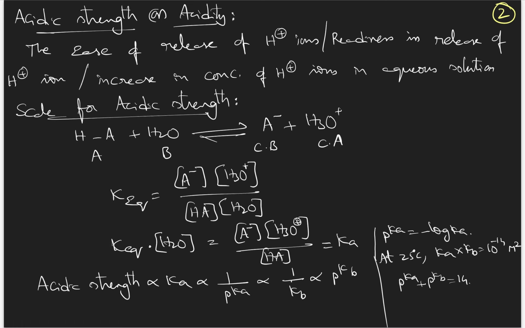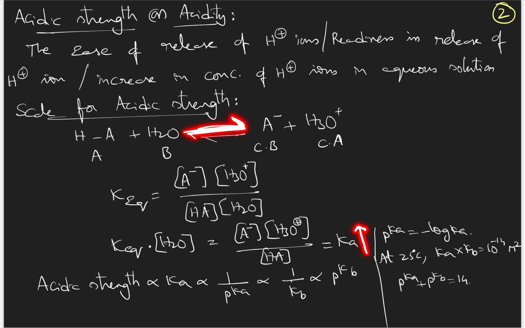Let us come back to this equilibrium reaction. If the equilibrium is more in the forward direction, what will happen? More of HA will dissociate into A minus and H3O plus. That means with an increase in the concentration of A minus and H3O plus, there will be a decrease in the concentration of HA, and the overall ratio increases. The overall ratio increasing is nothing but the Ka value increasing. So a higher Ka value indicates that the reaction is more and more in the forward direction.